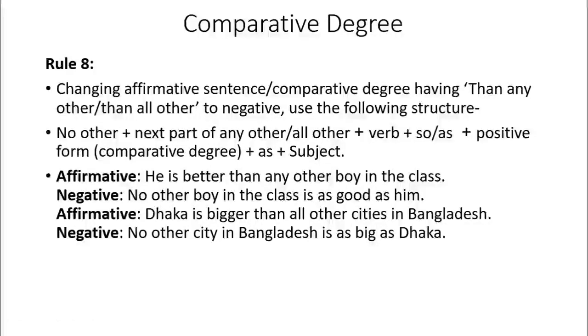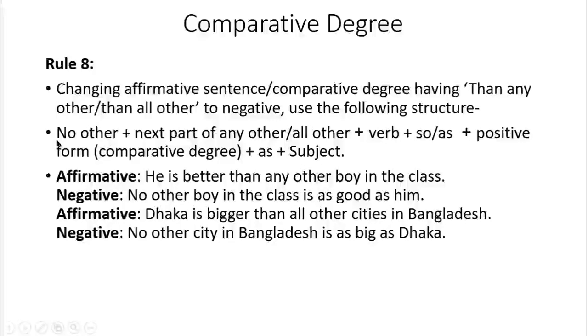So if we have comparative degree in our affirmative sentence, to change the sentence from affirmative to negative, what do we need to do? If we have any other or all other in our sentence, then to change the comparative degree we have to follow this structure.